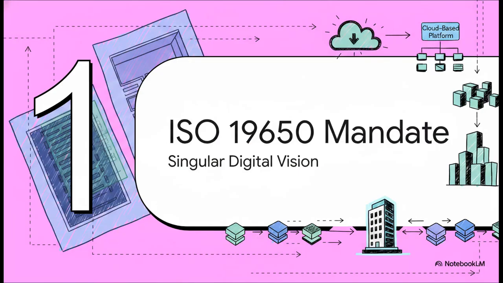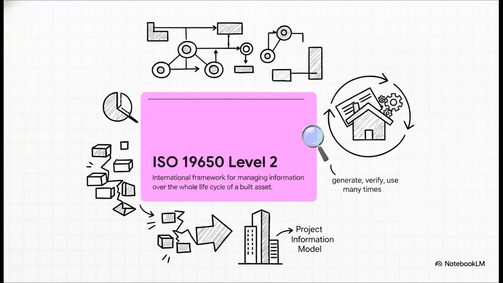All right, Section 1, BIM Mandate ISO 19650, moving from fragmented silos to a singular digital vision. We're starting with this framework because, honestly, it is an absolute game changer. Implementing ISO 19650 isn't just about updating your software. It's a strategic alignment of your information management with your actual organizational goals.